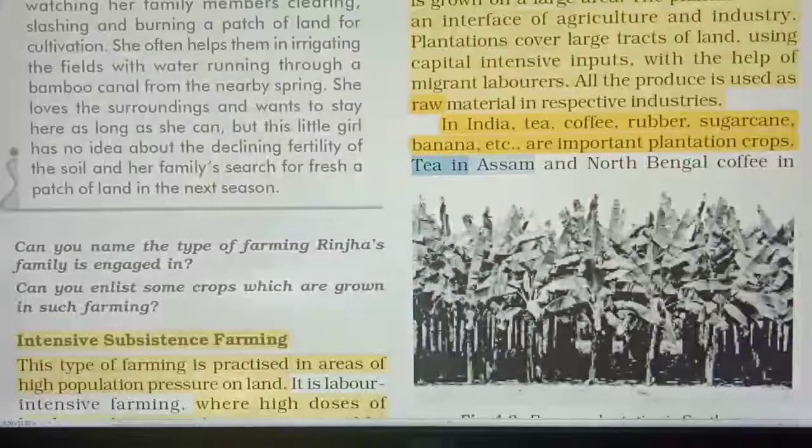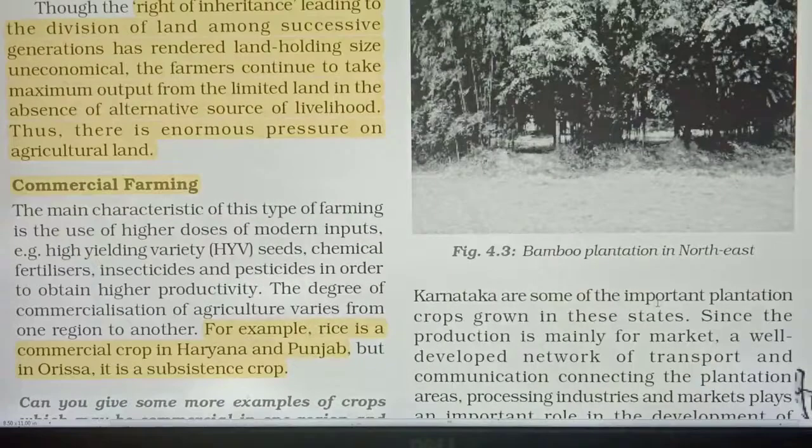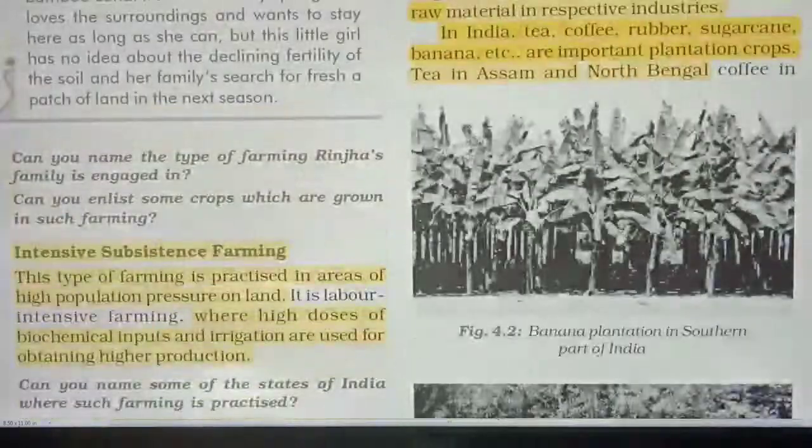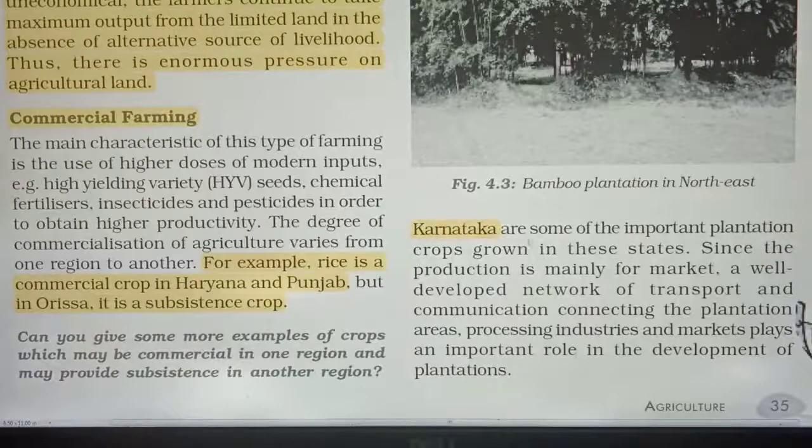And tea in Assam and North Bengal, coffee in Karnataka are some of the important plantation crops. Coffee is there in Karnataka, as well as tea is there in Assam and North Bengal. These are some important plantation crops grown in these states.